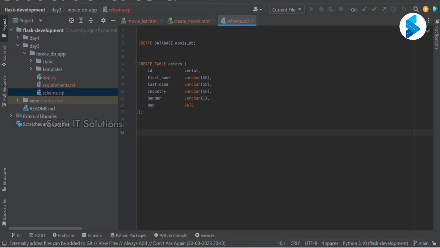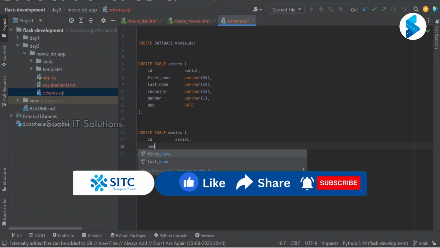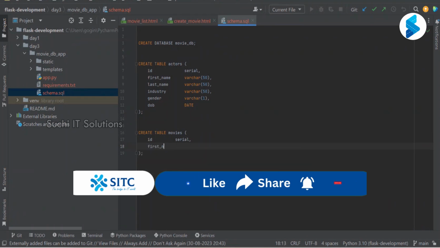We want to create one more table. This is for movies. Now tell me what all the data that we decided. Let me just take ID, serial. Name, I'm just going to take name, 100. What else?